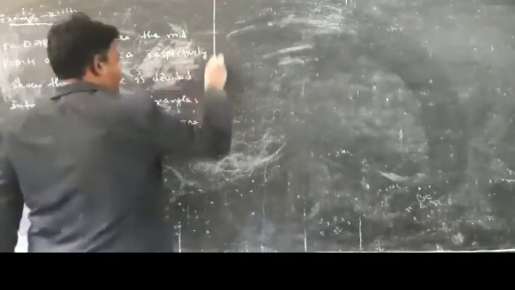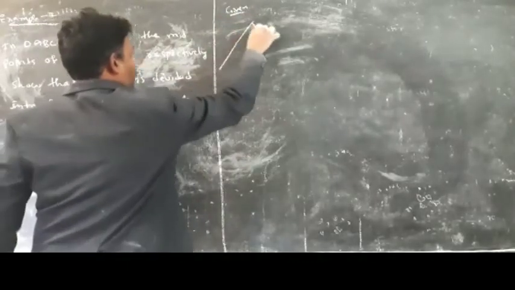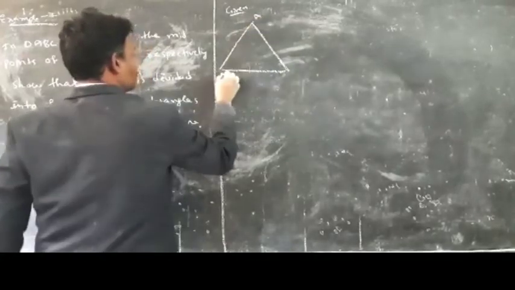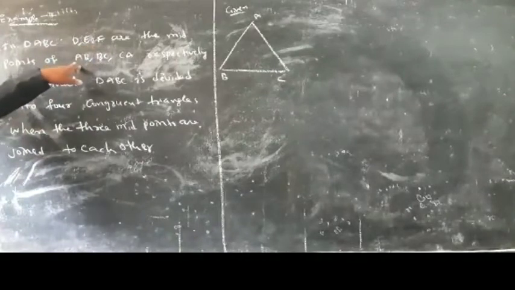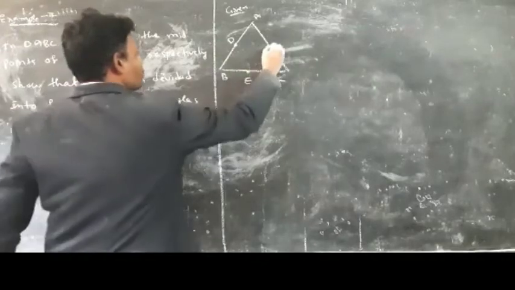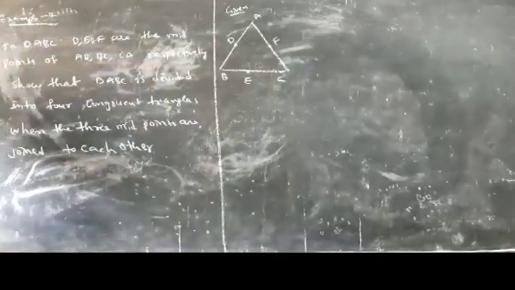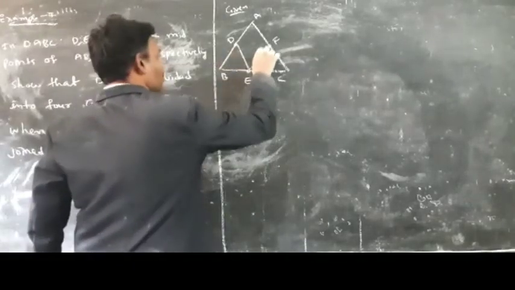In triangle ABC, D, E, F are the midpoints of AB, BC and CA respectively. See here, first given: in triangle ABC, D, E, F are the midpoints. So D is a midpoint of AB, E is a midpoint of BC, and F is a midpoint of AC. Show that triangle ABC is divided into four congruent triangles by joining D, E and F.